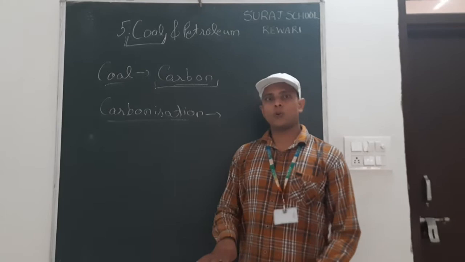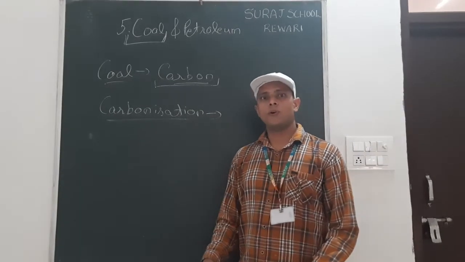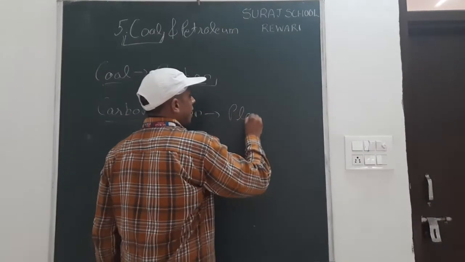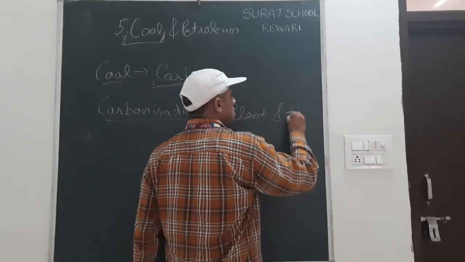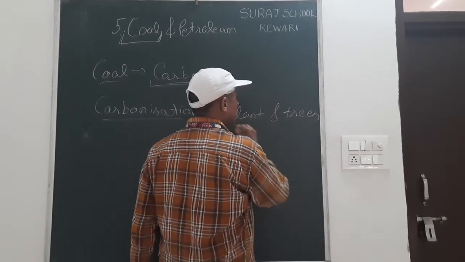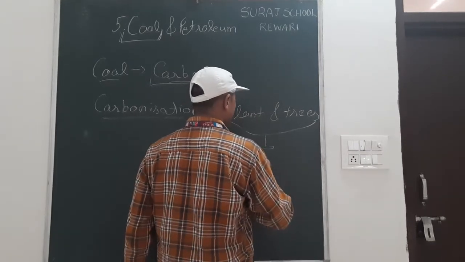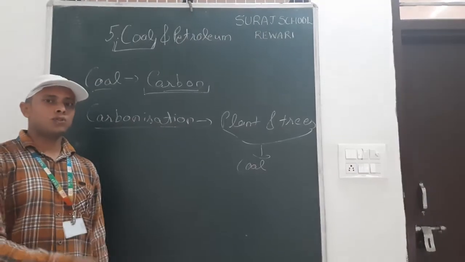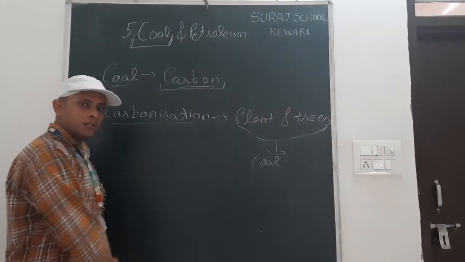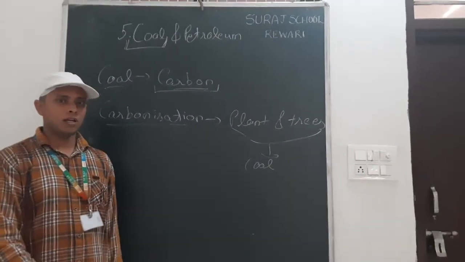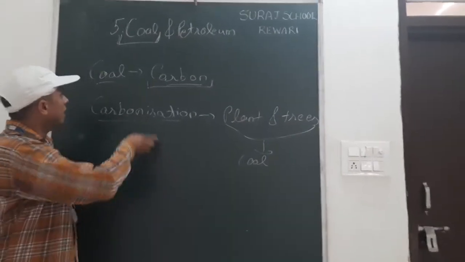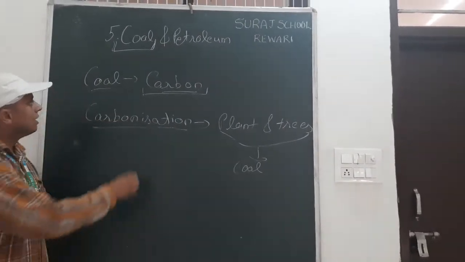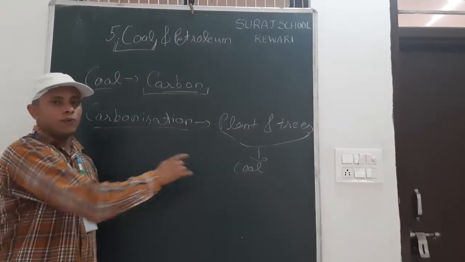The pressure of the soil and the temperature of the earth convert the plants and trees into coal, and this process is known as carbonization. So by this process coal is formed.